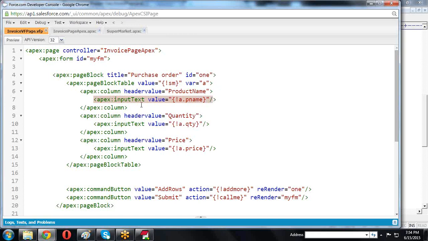What is the input text? If you want to save the data, then we use the input text. There is output text, input field and input text. Input text is simply creating the text type. What is the value for the text? A dot name. Here A is nothing but the list view. In the list view we have the supermarket, and in the supermarket there is a product name we have.